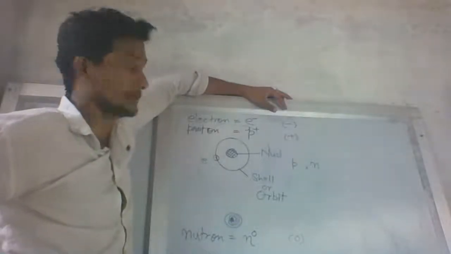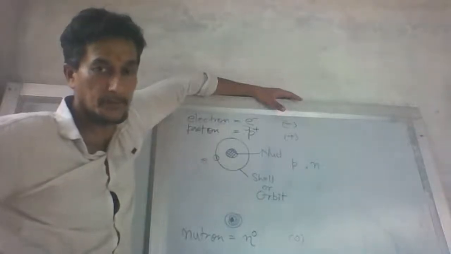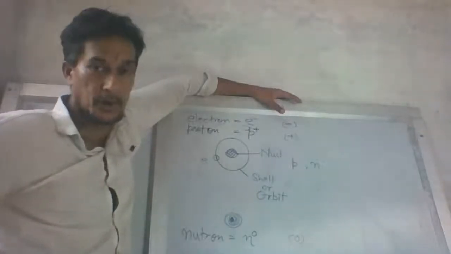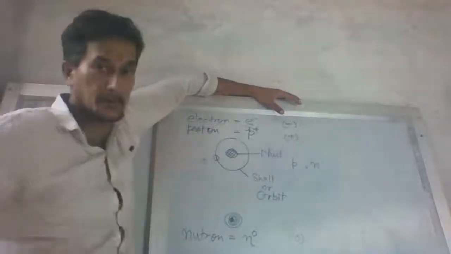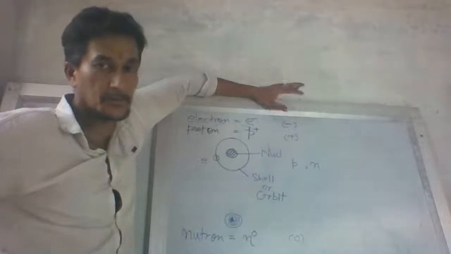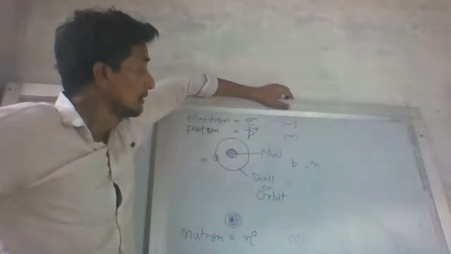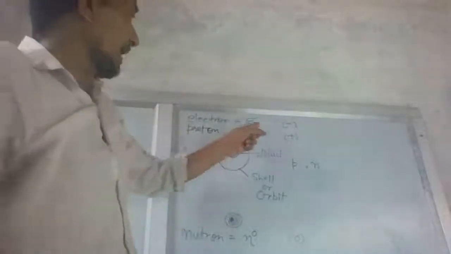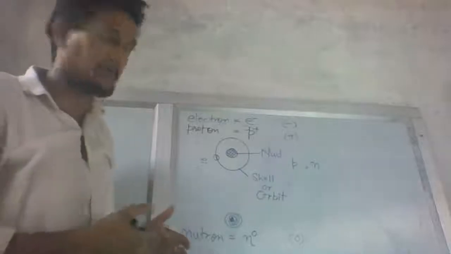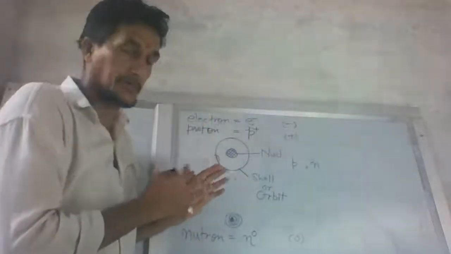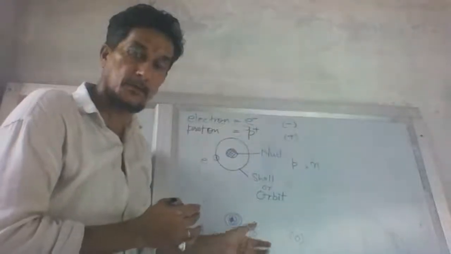So the e minus is the electron, and the p plus is the proton, and n0 is called the neutron. In the nucleus, there are always protons plus neutrons. In the outer shell, there is always an electron. This is very basic. So these are the charges on top of it. Sometimes the number of charges can also be mentioned. These are the positions of the charges, meaning minus, plus, and 0. These are charges.